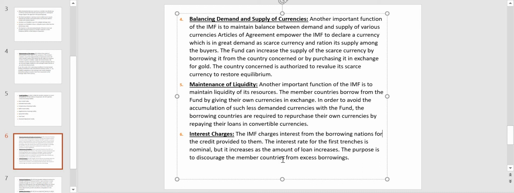So borrowing should not become a habit, or borrowing should not become a burden. With this intention, the first batch of loan will be very nominal, and then they increase the interest when countries continuously borrow funds from IMF.